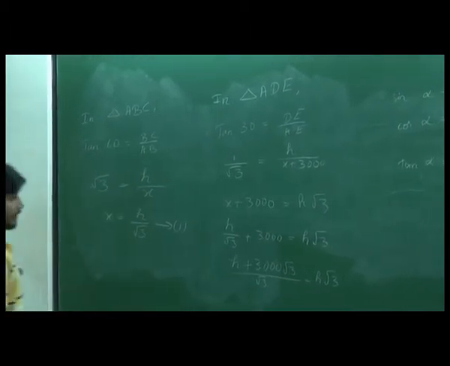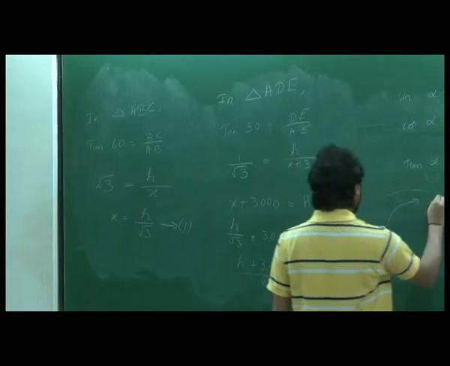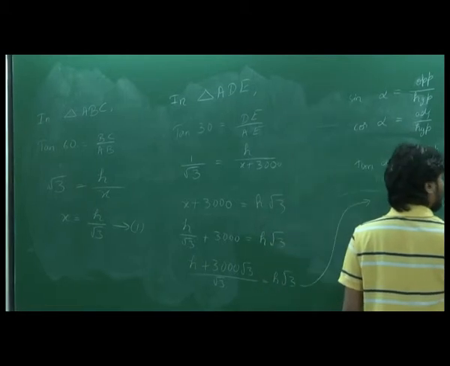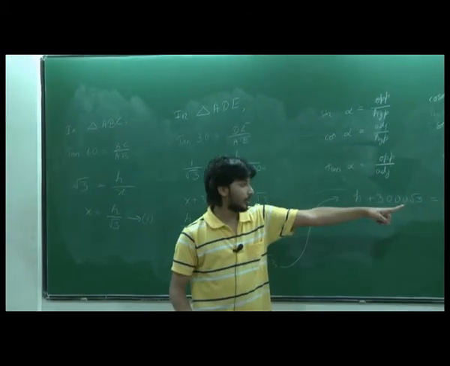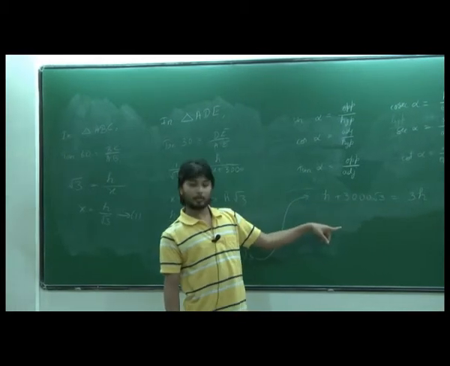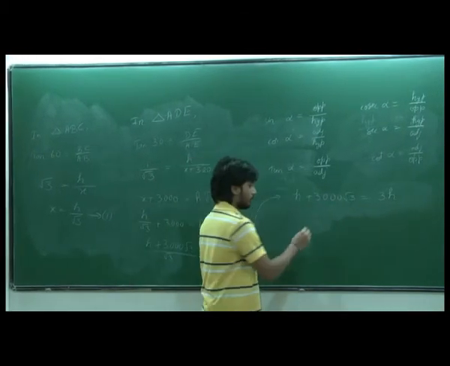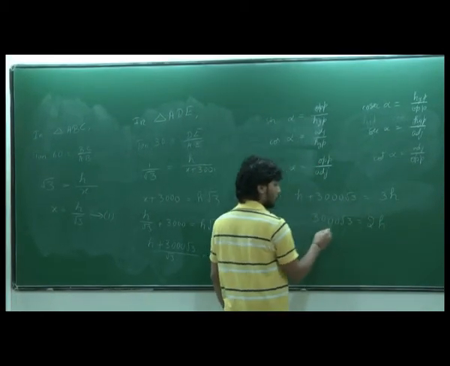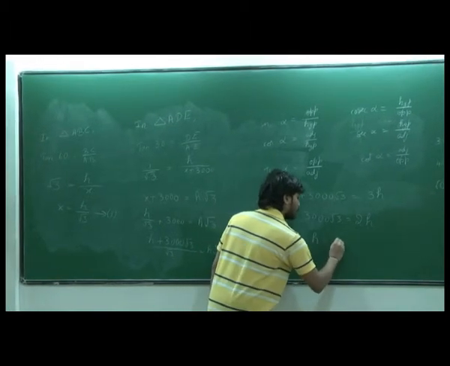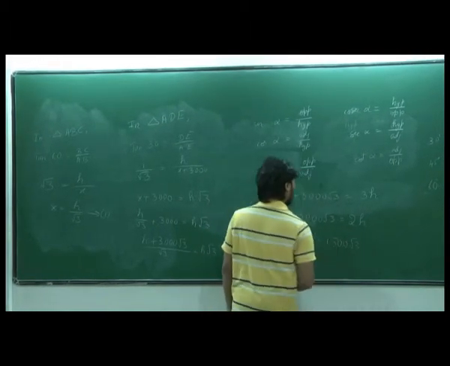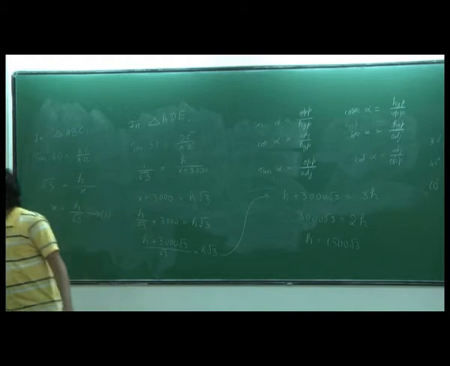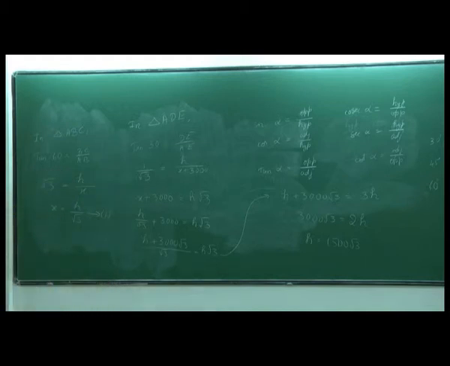So it becomes H plus 3000 root 3 is equal to 3H. H goes there, it becomes 2H. So 3000 root 3 is equal to 2H. 2 comes here and divides, so H is equal to 1500 into root 3. What is the unit? It is meters. This 3000 was in meters, so everything becomes in meters.